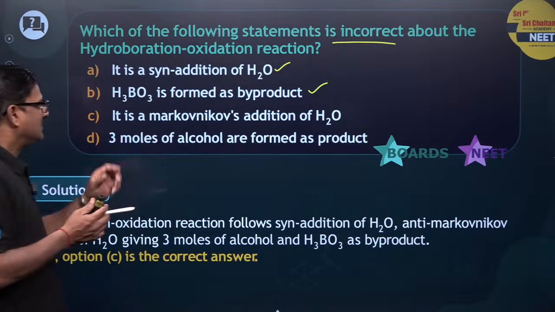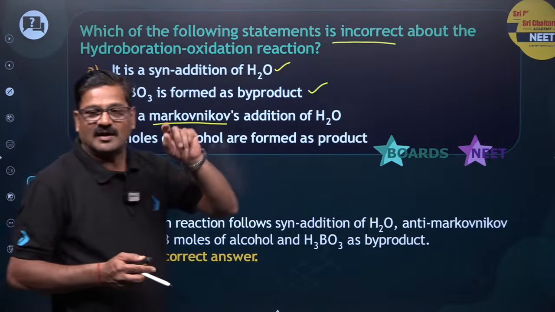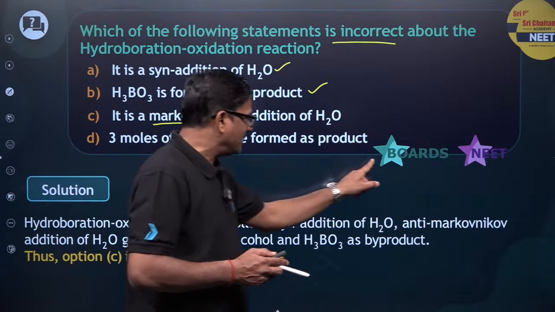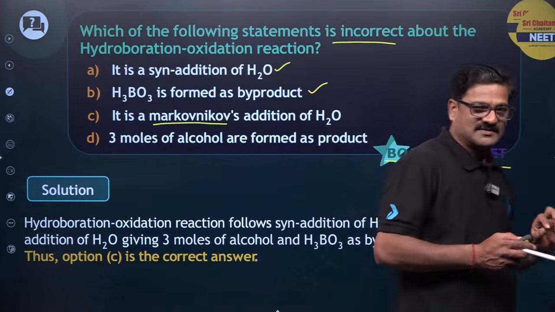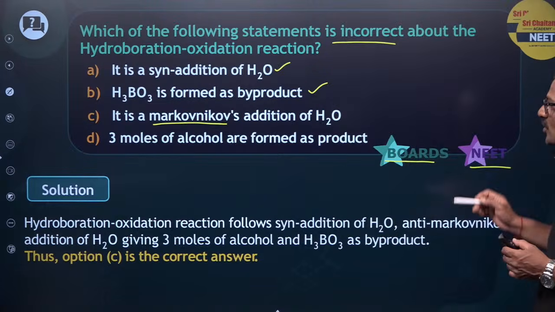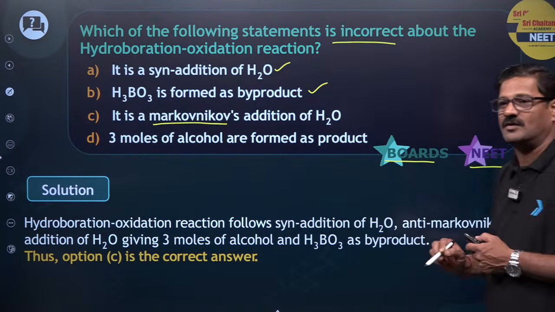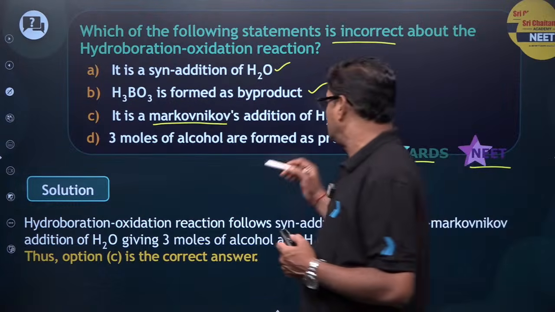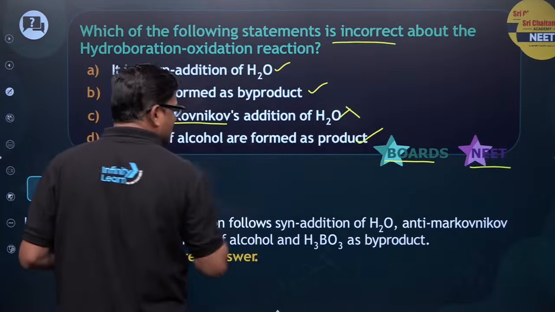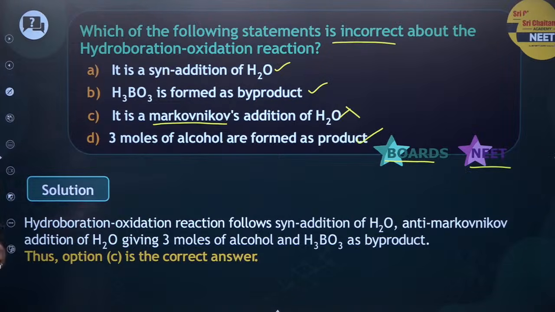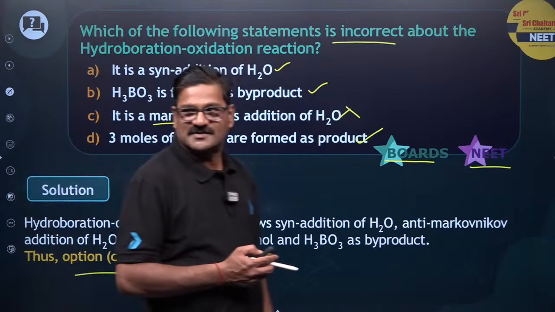And you see it is a Markovnikov addition, that is wrong. So simply you can go ahead with the boards as well as the NEET examination preparation, and 3 moles of alcohols are formed per 1 mole of BH3. So this is also correct, and that one is wrong. Statement C is going to be the wrong one. So the correct answer for this question is going to be option C.